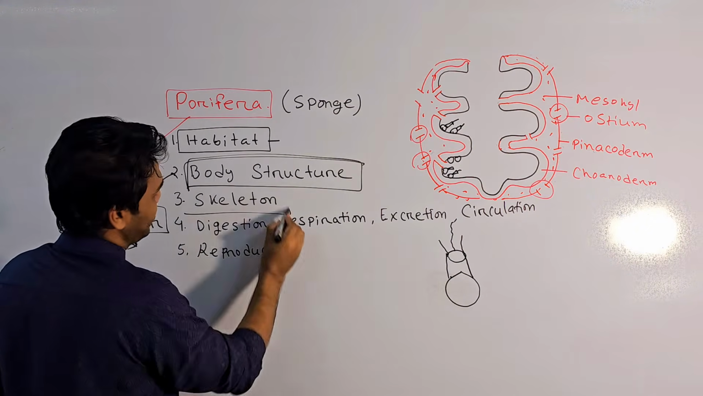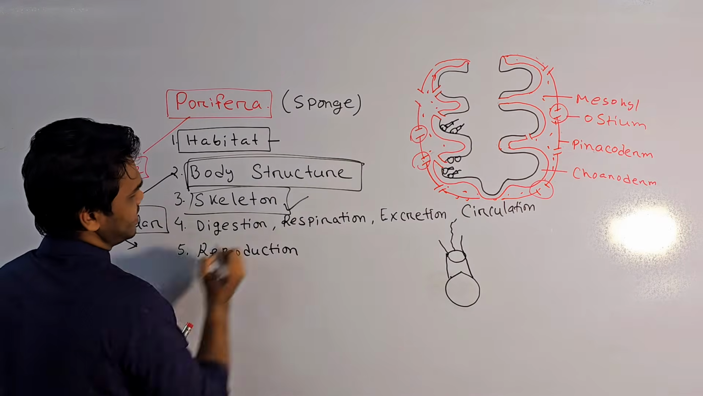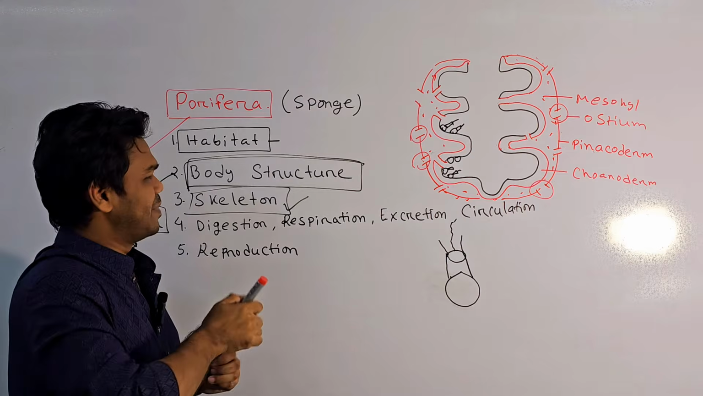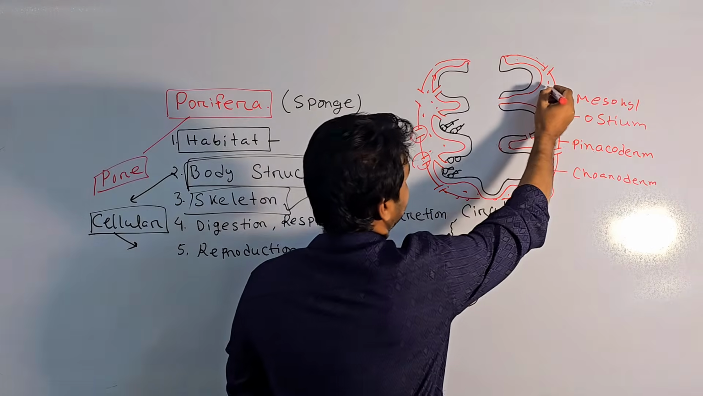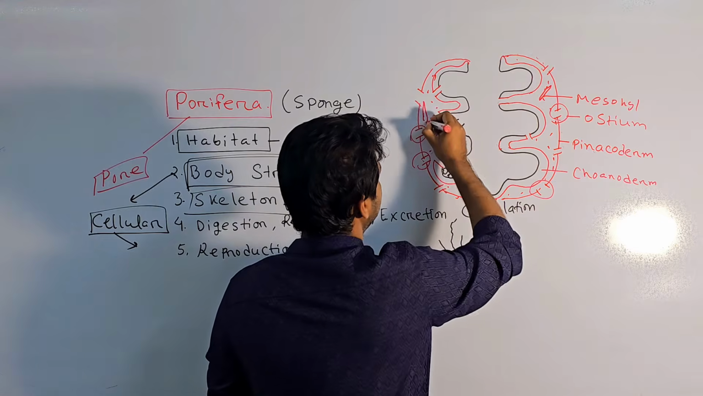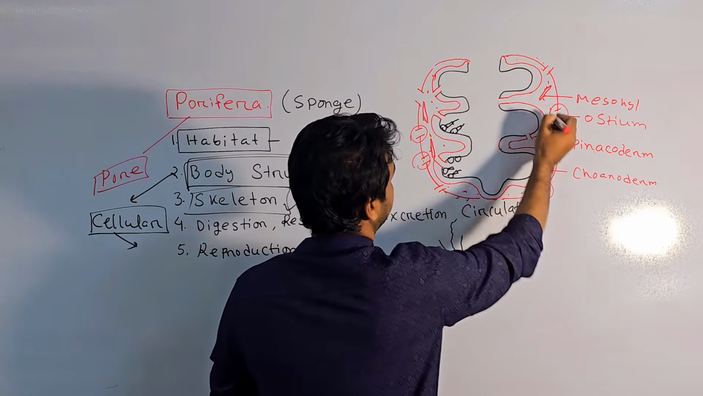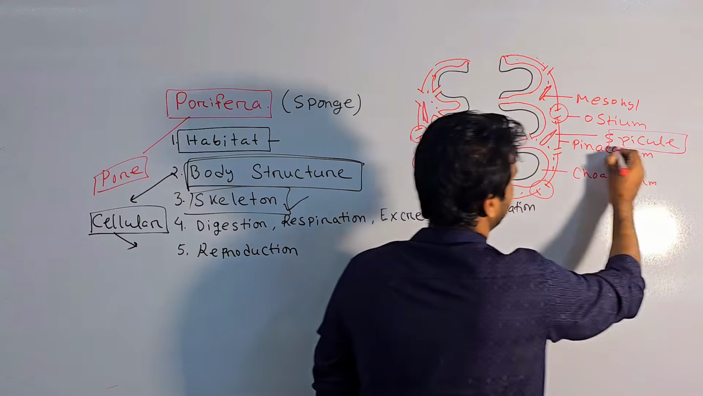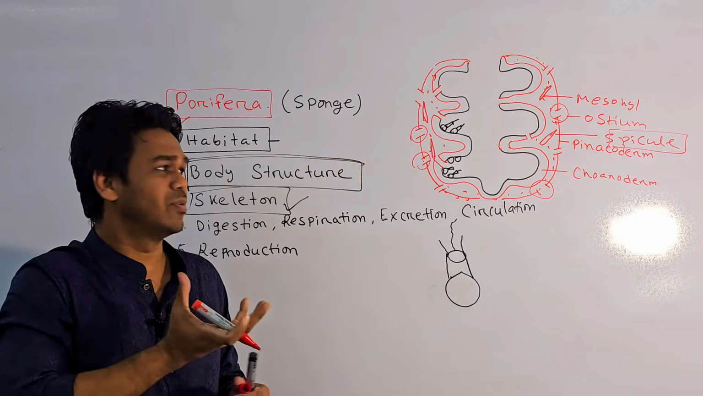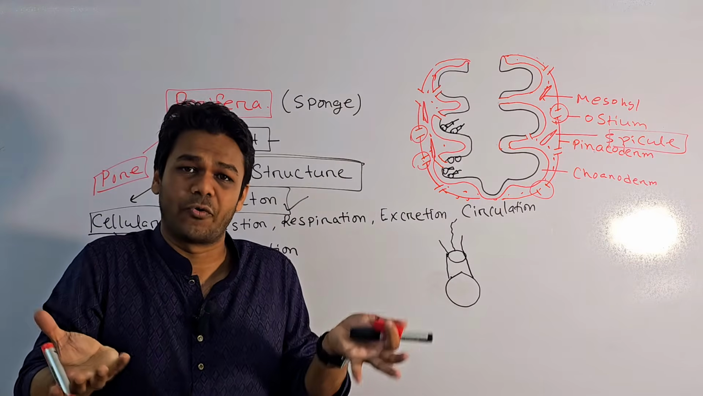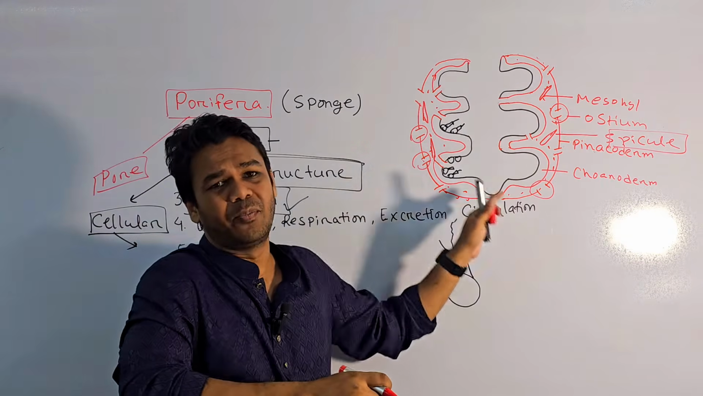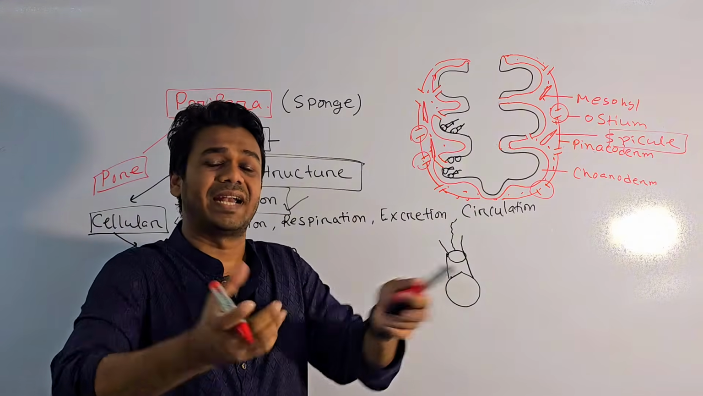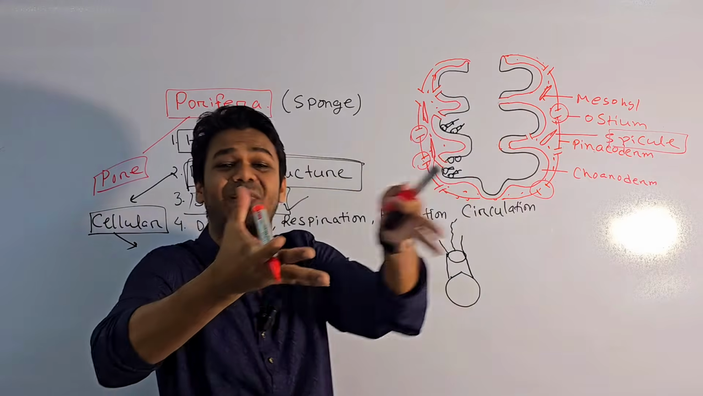And then I'm talking about the skeletal system. Their skeletal system is very simple. Their body is supported by a chemical, calcium carbonate. We call it spicule. Spicules form the skeletal system. That means the total cell and total body is organized by spicules. All the cells and all the things are attached by spicules.